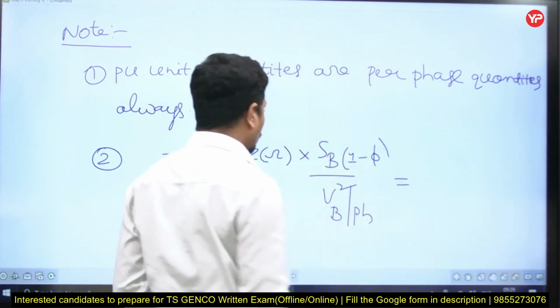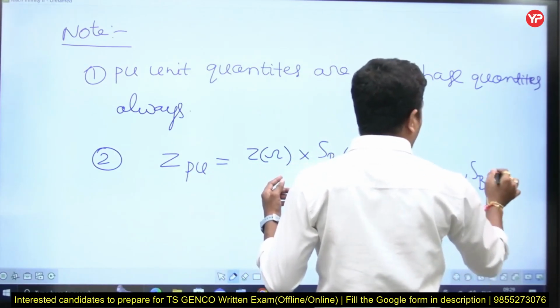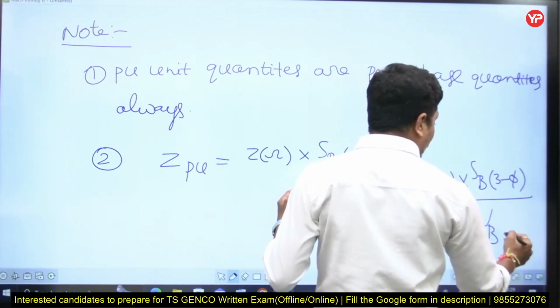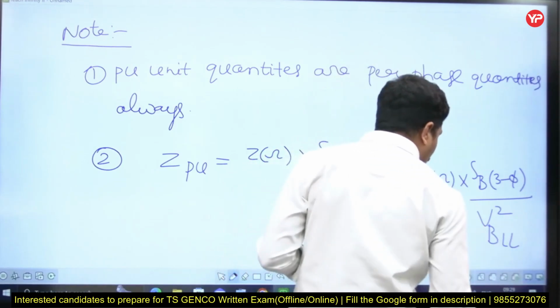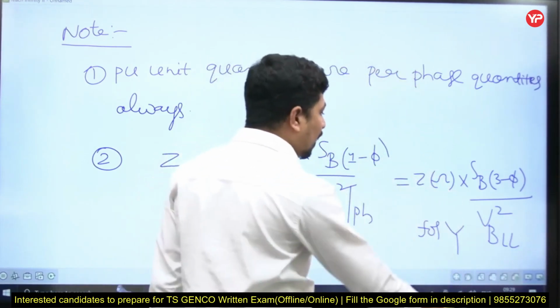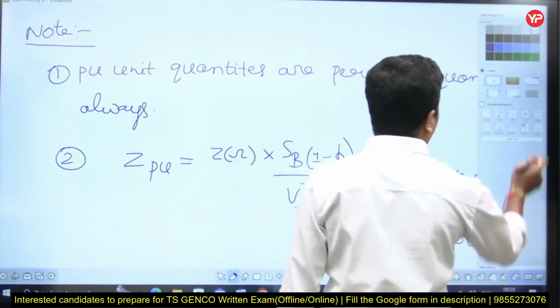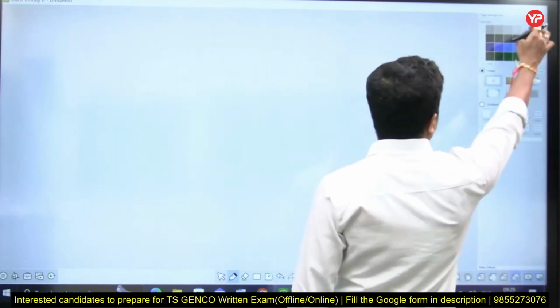That is equal to Z in ohms into S base three phase by V base line to line square for star connection. For delta connection, let me take a new page and write there.